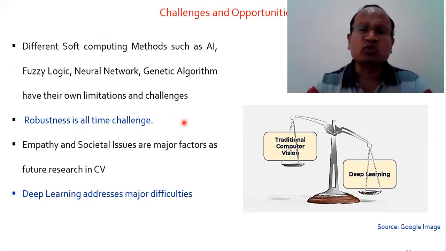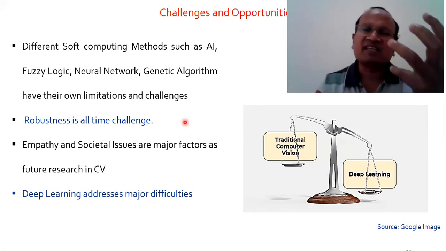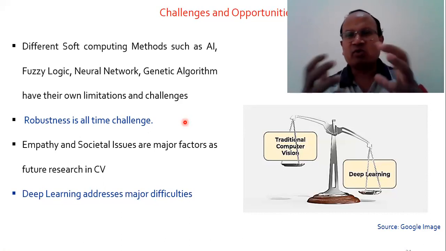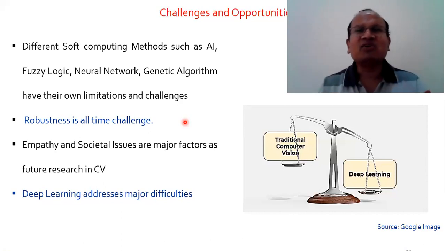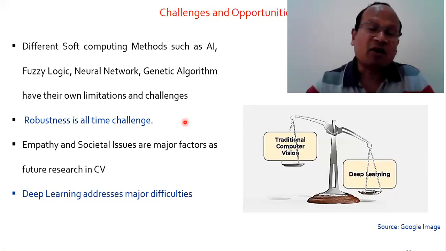Empathy and societal issues, like in driverless cars and in robotics, empathy is a factor. It's not sympathy. It's a combination of emotion and sympathy. How can you inculcate in robotics these types of values, societal issues? Therefore, there are challenges in the implementation of driverless cars, popularly on common roads.